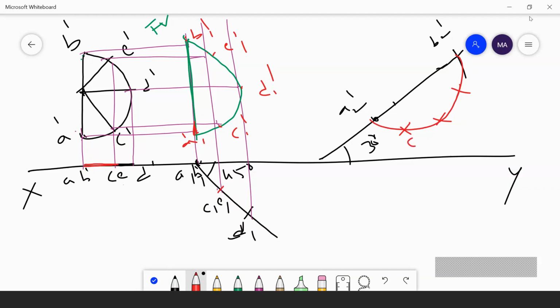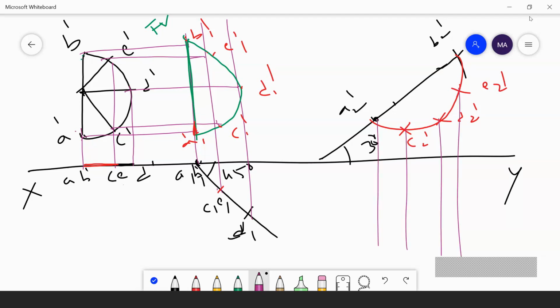Here you will get E2 dash. Then you are projecting all these points downwards. Okay, you are projecting this point to the right side. You are marking the same points here. This one is A2. Also, the B2 dash point projection comes below, that means inside it will come. Yes.